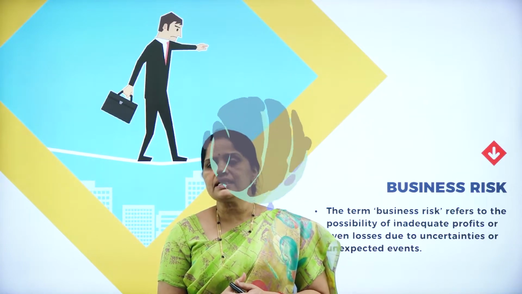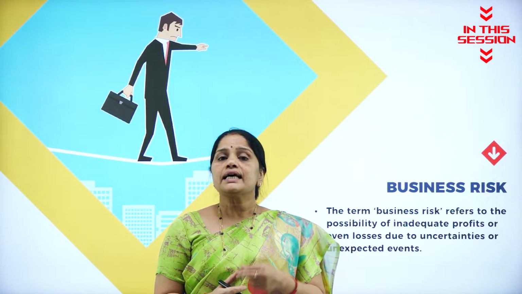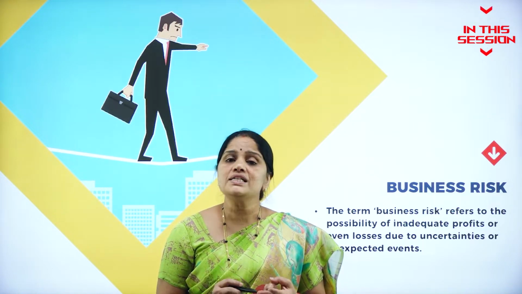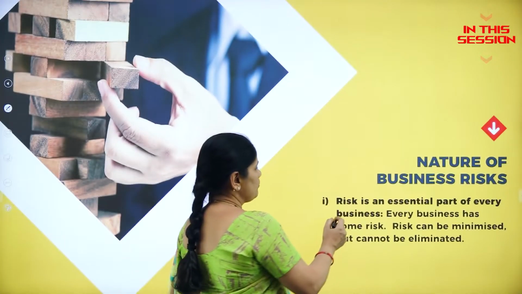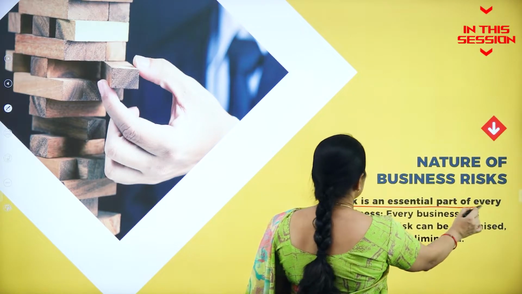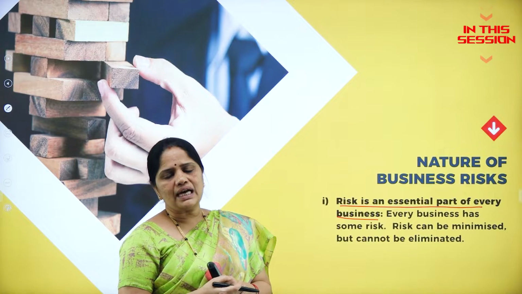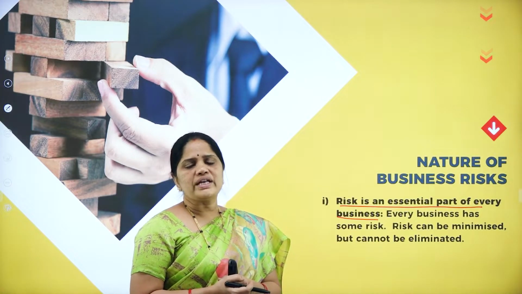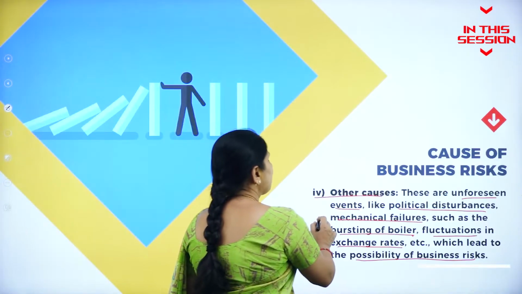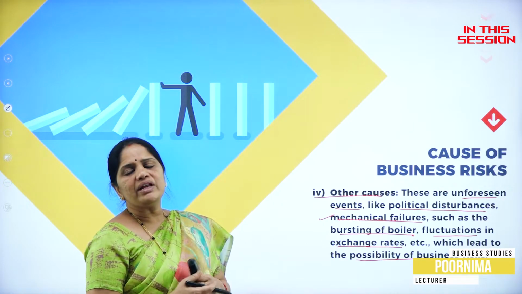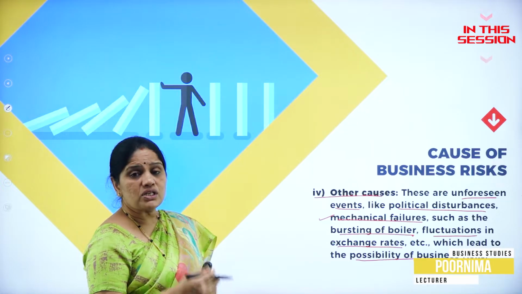In this business risk, we should understand that there are two types of risk. One is speculative risk and one is pure risk. The nature of business risk is an essential part of every business. So we should understand that every business is very, very risky. Mechanical failures. Suppose the machine fails, then it will result in losses because of stoppage of production.